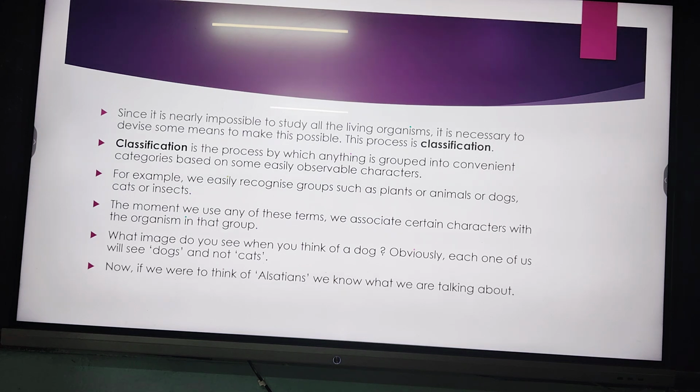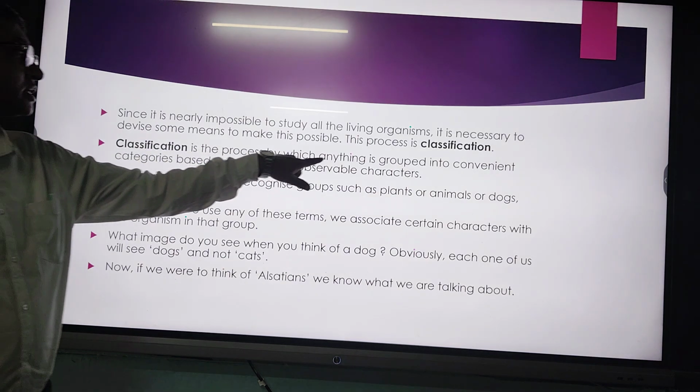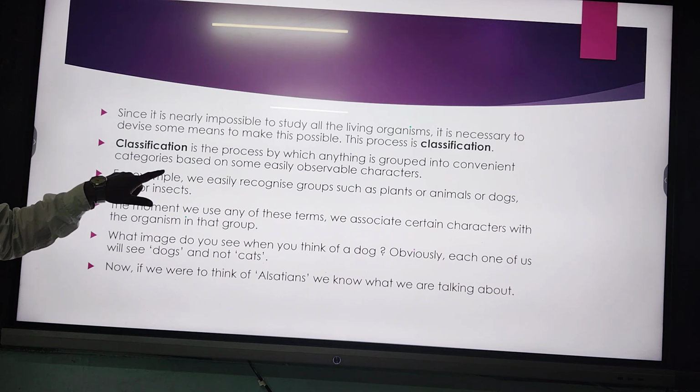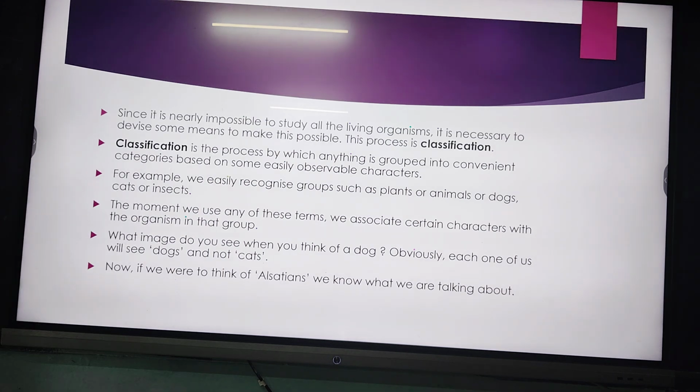So classification is what? For better understanding or better convenience, we are categorizing the individual species, or groups of species, at various levels. So classification is the process by which anything is grouped into convenient categories. In those categories you will see that there are certain observable characters, and on the basis of those observable characters, we put them into a specific category.